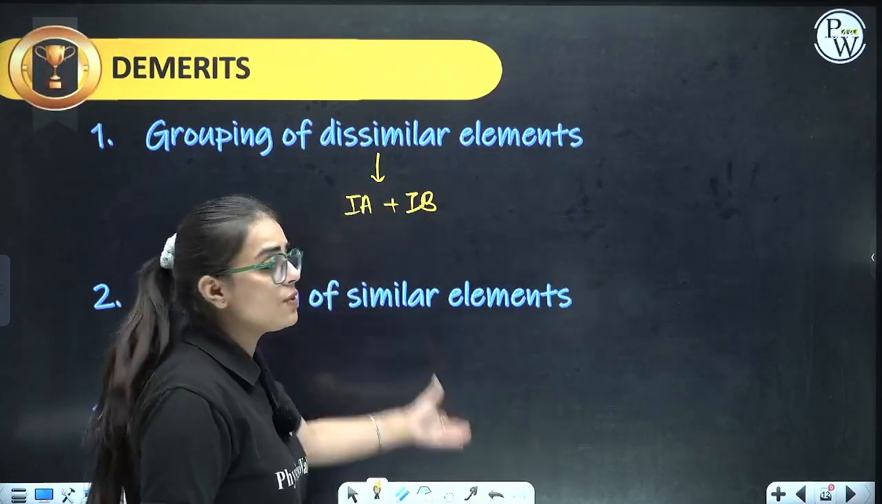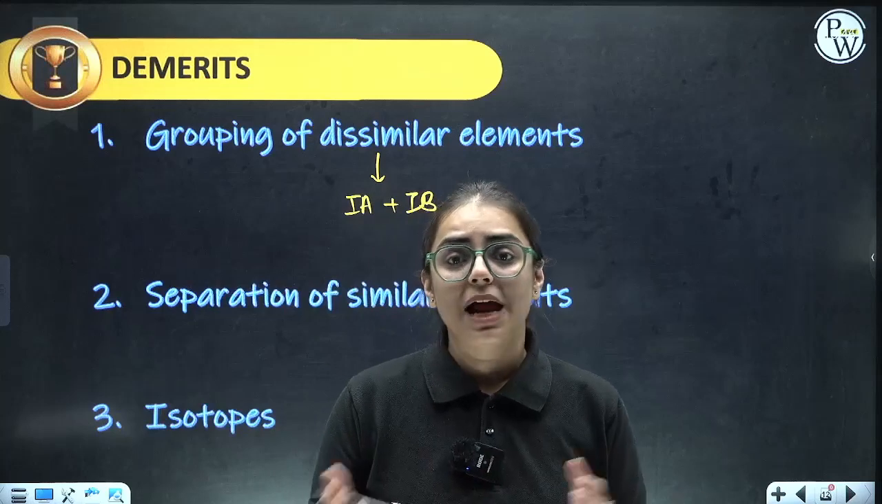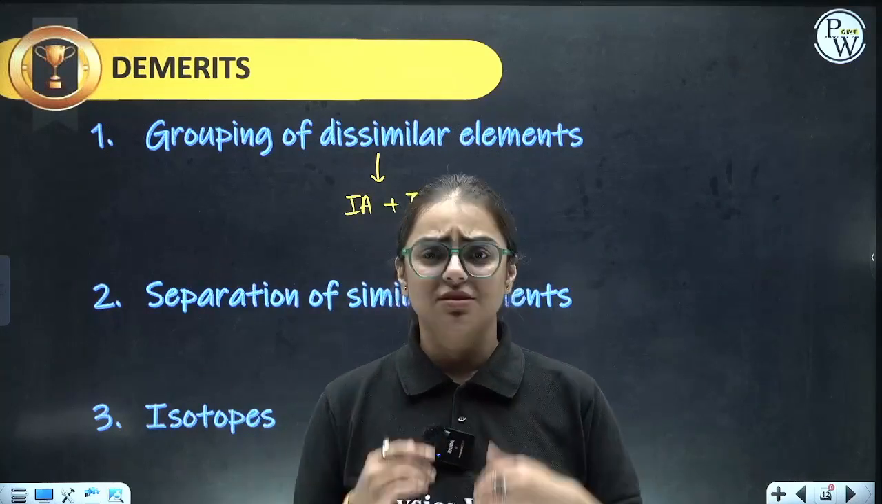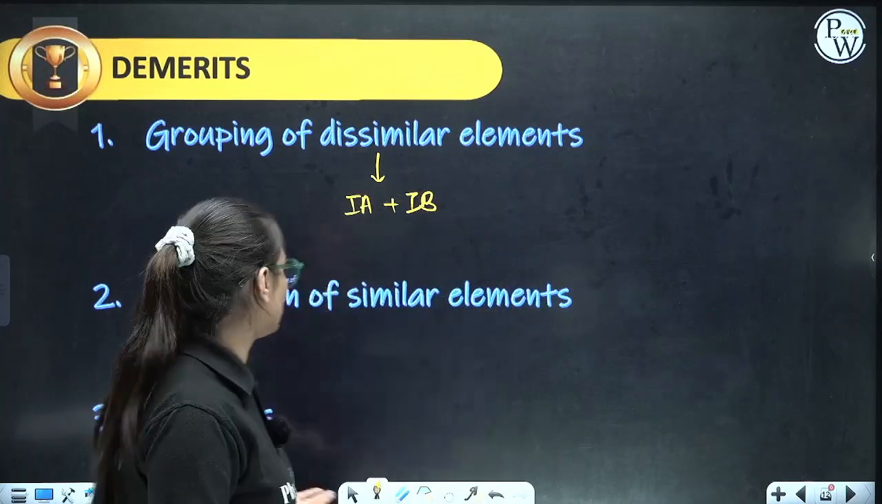Another, separation of similar elements. For example, platinum and gold. They were separated. They had some kind of similar properties, but they were separated out.